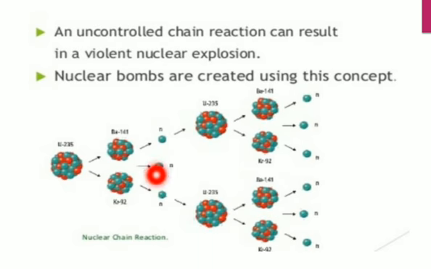So totally how many? 3 plus 3, 6 and 3, so totally 9 neutrons. Again these 9 neutrons are bombarded with uranium to produce another 9. So the process will be continuously going on. That means the number of neutrons will be multiplying. So this is what? Uncontrolled chain reaction. Okay students, right.